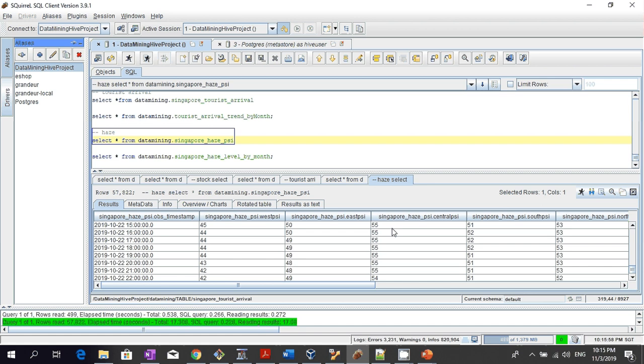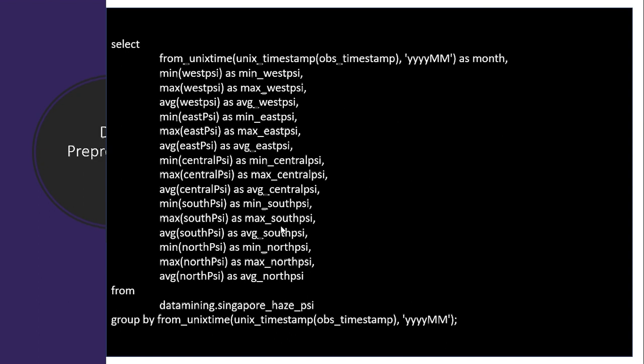The first process is to group them by month. Out of all the aggregations, we are going to use the maximum, because usually people are going to look at the maximum as the perceived haze value, and they're going to look at the more serious side of the problem. So the first part is to do this grouping. I'm going to get the minimum and maximum for each of the regions grouped by year and month.